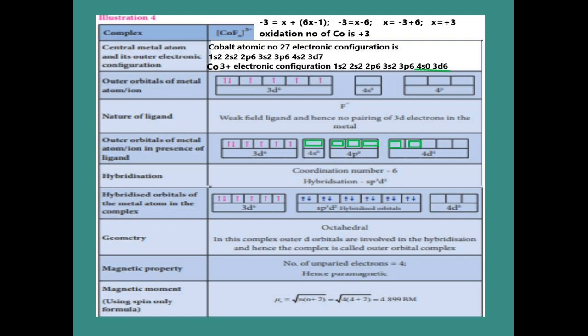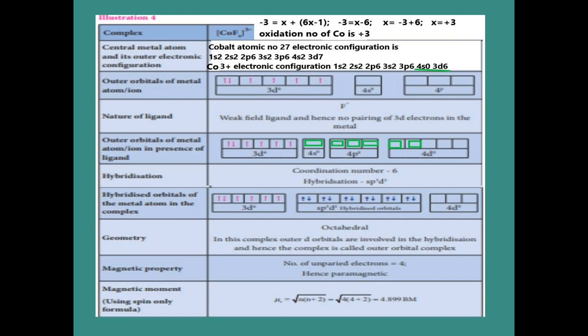The second step: cobalt's atomic number is 27. The electronic configuration is 1s2, 2s2, 2p6, 3s2, 3p6, 4s2, 3d7. Now, cobalt in the 3 plus state means we have to remove 3 electrons. I am going to take 2 electrons from the 4s orbital and 1 electron from the 3d7.